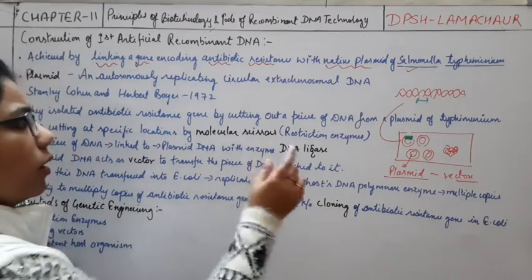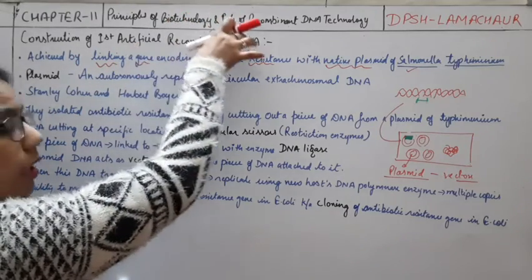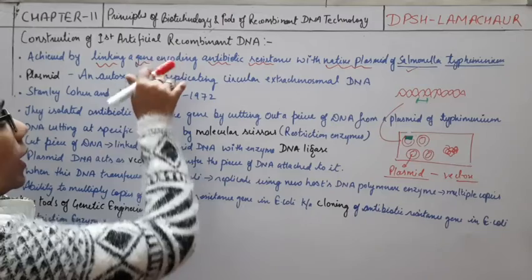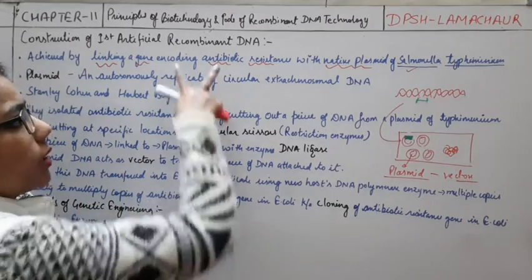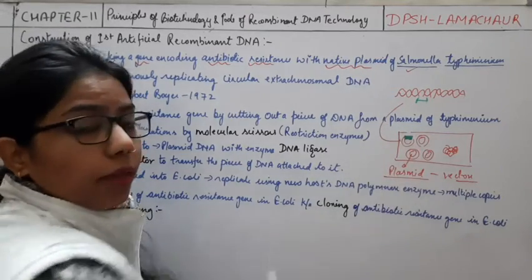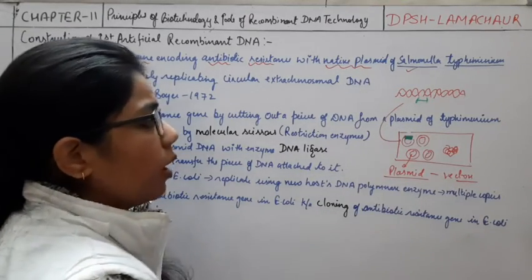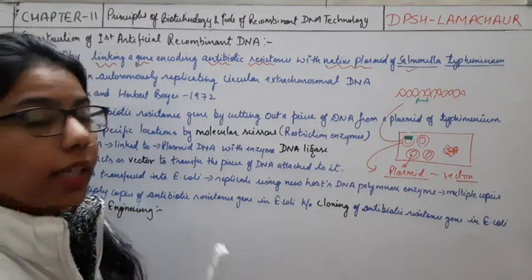So one by one I have written here what they have done: they achieved this recombinant DNA technology by linking the gene. This gene is encoding for the antibiotic resistance, and this one is a plasmid. Okay, this plasmid works as a vector. Then we take it out and provide it into the host cell when it is required.